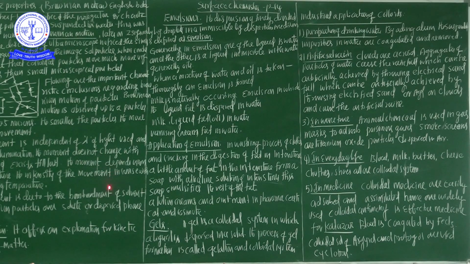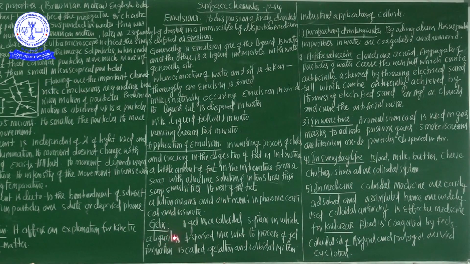In the conversion of cream into butter by churning, that is breaking of the emulsion of fat in water. In natural oil wells, oil and water form emulsions. Hence, de-emulsification is necessary. These are the major important applications of the emulsion.